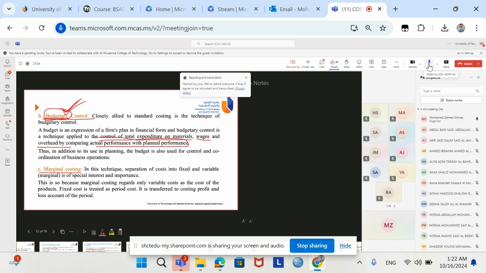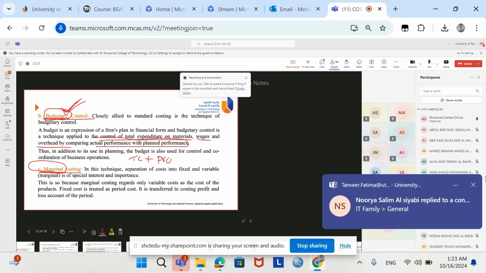Thank you, dear. So here, marginal cost is one of the most important techniques which organizations follow. Our chapter number 7 is fully regarding the marginal costing technique. So what is the difference between marginal costing and normal costing? For example, in our previous classes, we prepared cost sheets. So what we did: total cost, to this total cost, we added some profit.